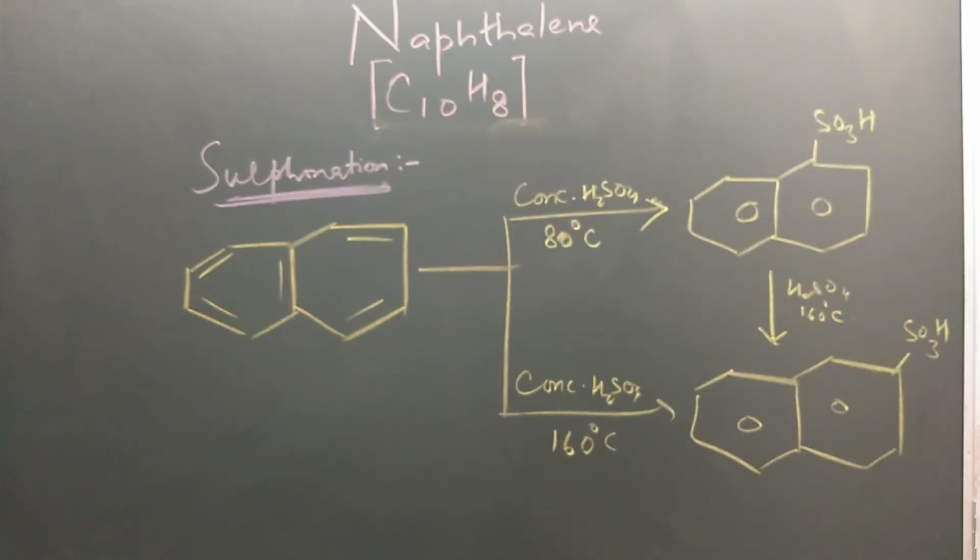Sulfonation of naphthalene at 80 degrees Celsius: when naphthalene is treated with concentrated H2SO4, it forms alpha naphthalene sulfonic acid. But when treated with H2SO4 at 160 degrees Celsius, it forms beta naphthalene sulfonic acid. Even the alpha isomer gives the beta isomer when heated with H2SO4. So sulfonation under mild conditions gives mainly the alpha form, but under high temperature gives predominantly the beta isomer.